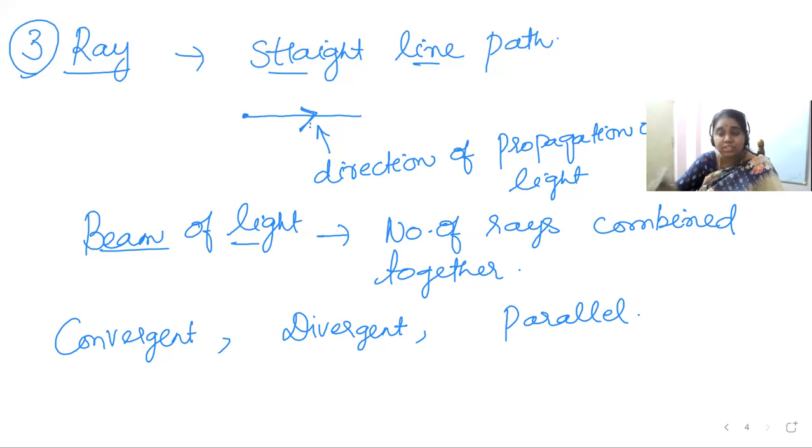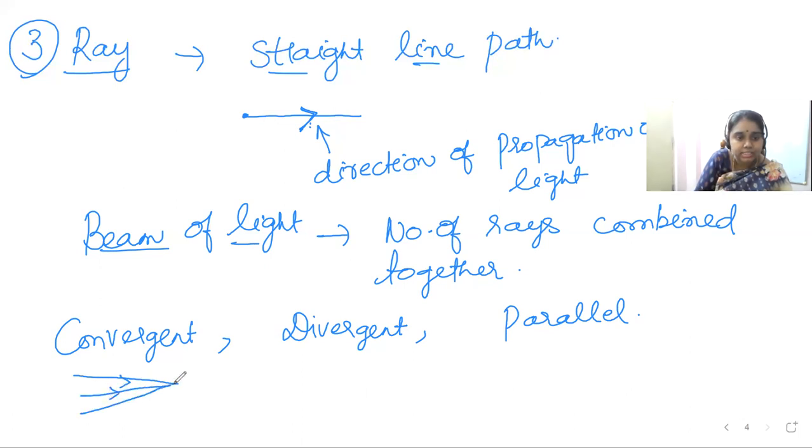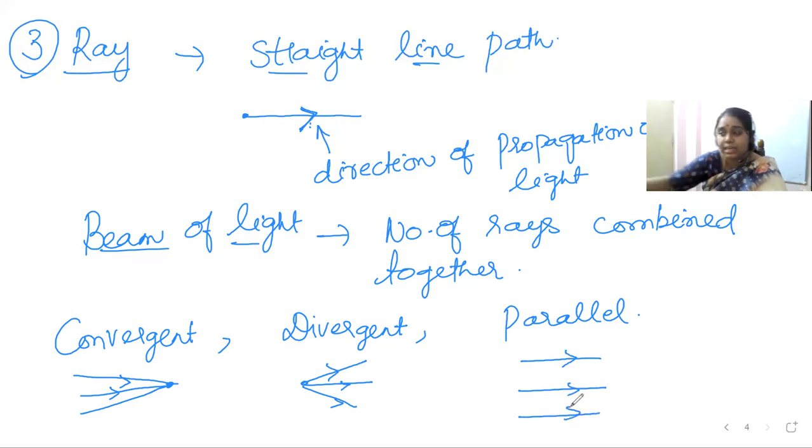Convergent, what do you mean? In which rays of light meet at one point. Convergent means they are meeting at one point. When you consider n number of rays, all these rays meet at one point. This type of rays is called convergent rays. Divergent means rays of light come out of a point like this and diverge like this. These are called divergent rays of light. Parallel beam of light means all rays move parallel to each other.